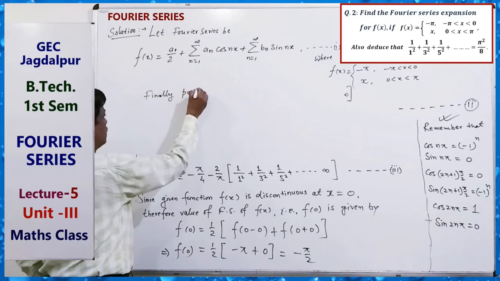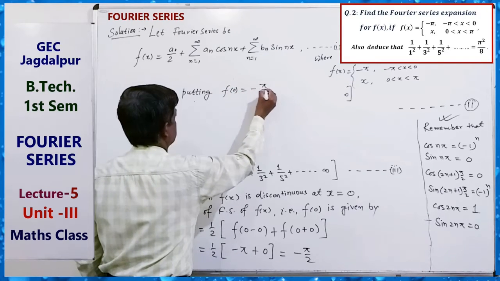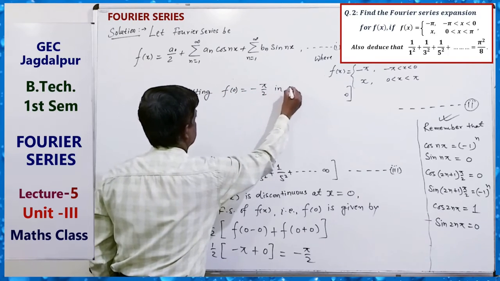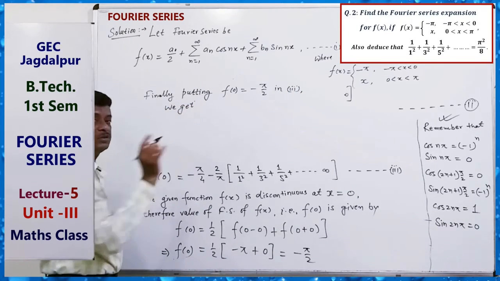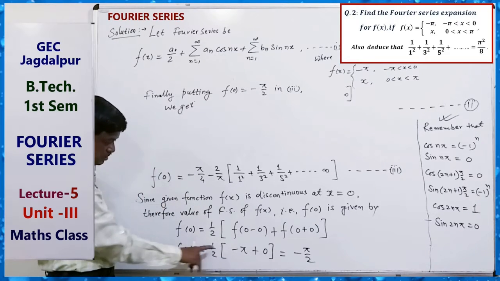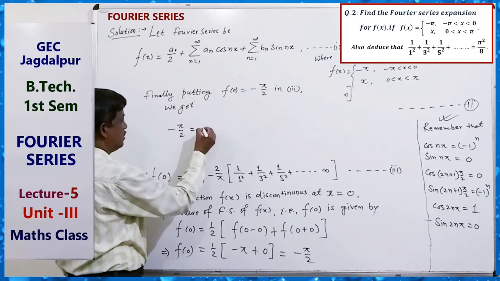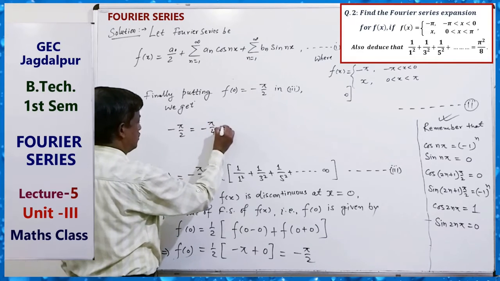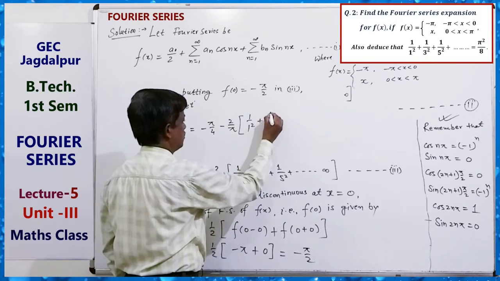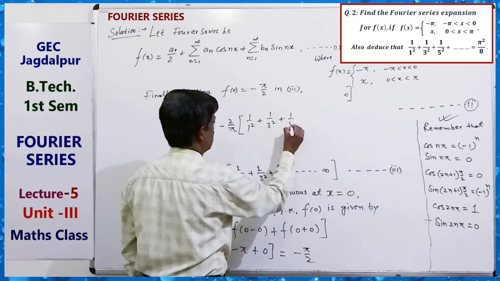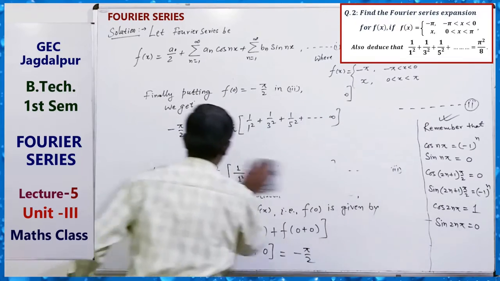Finally, putting f0 equals minus pi by 2 in the third relation, we get minus pi by 2 on the left, and on the right hand side, minus 2 by pi times 1 by 1 square plus 1 by 3 square plus 1 by 5 square and so on. Now we can get the required result.